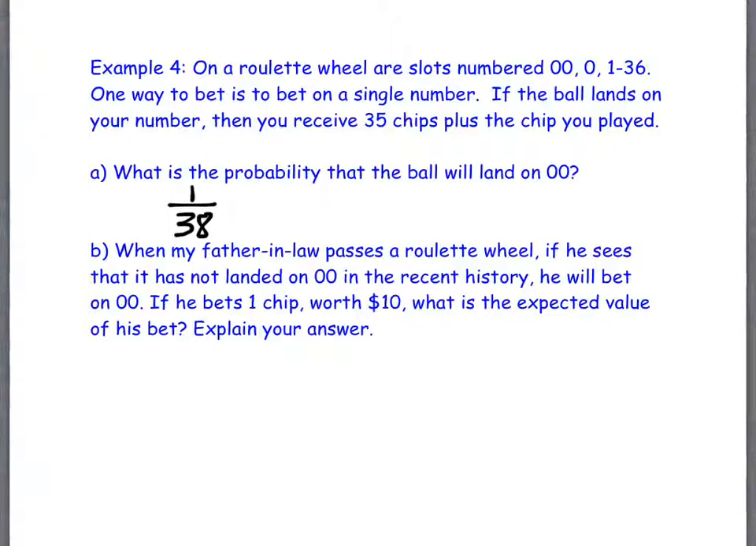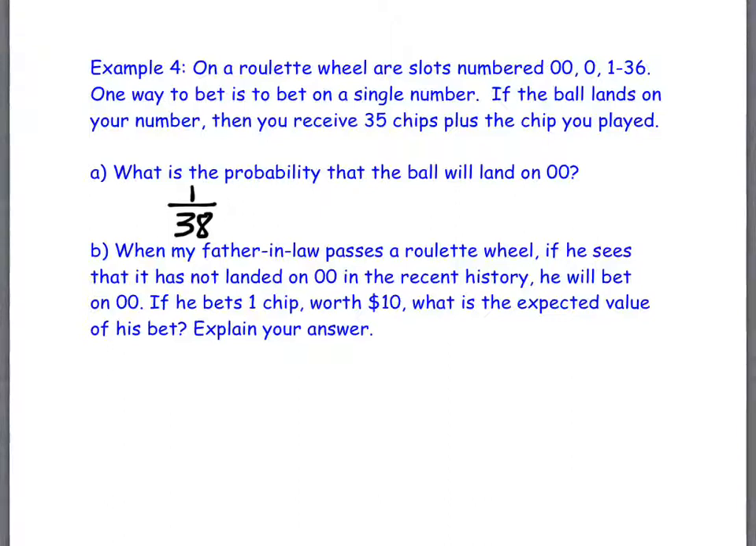Okay? So let's actually do the problem the way that it's really worded now, because I simplified it a little bit for calculation purposes. So when my father-in-law passes the roulette wheel, if he sees that it has not landed on 0, 0 in the recent history on this board, he'll bet on the number 0, 0 showing up. If he bets 1 chip and it's worth $10, the question is, what is the expected value of his bet? And then it says to explain.